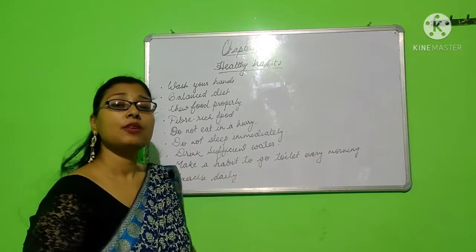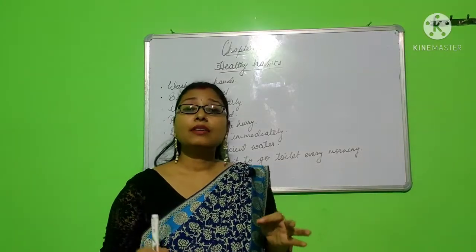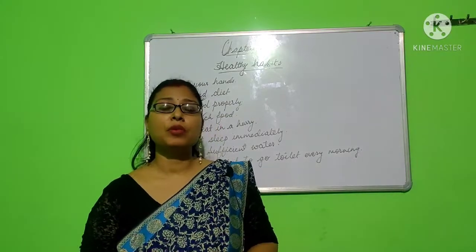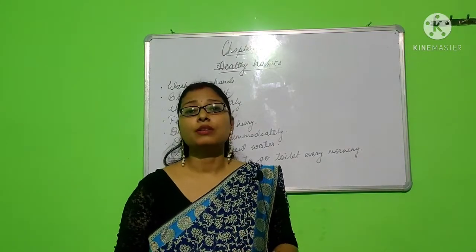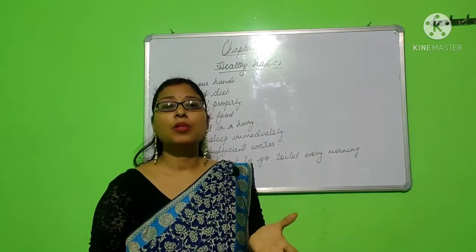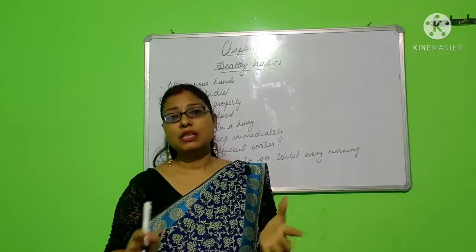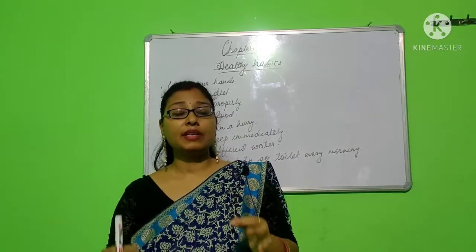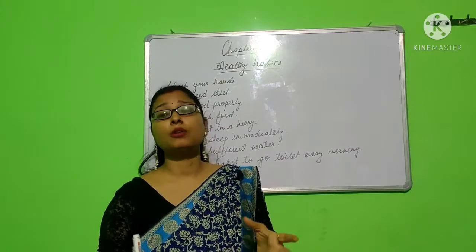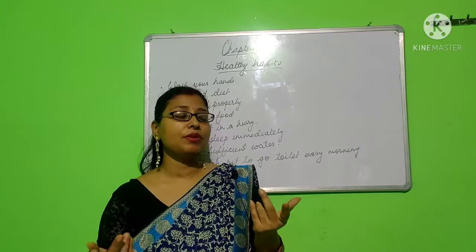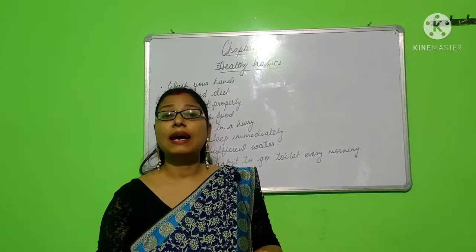Drink sufficient water. Water is a vital part of the human body because 70% of the human body is made up of water. The major part is blood, which is made up of water also with some other elements. So you can understand from this, if our body is 70% made of water, then how important water is for the human body. If we are not taking enough water, what will happen? We will get the problem of dehydration.